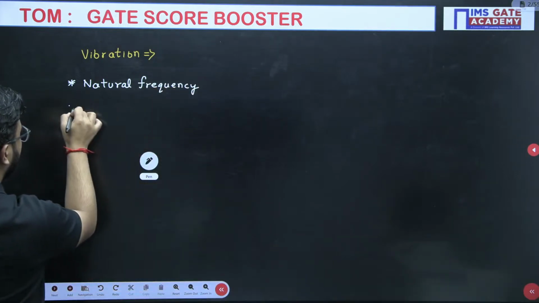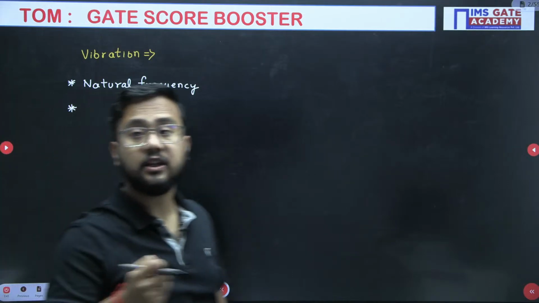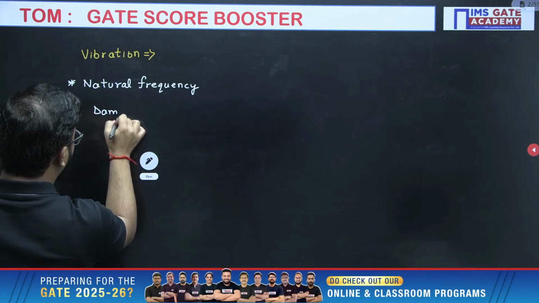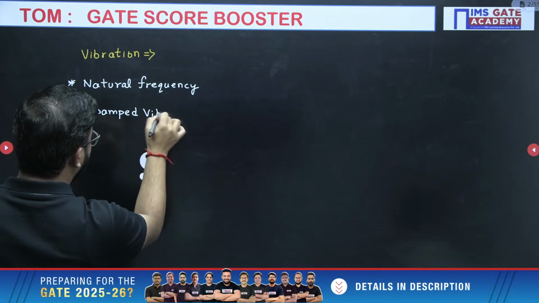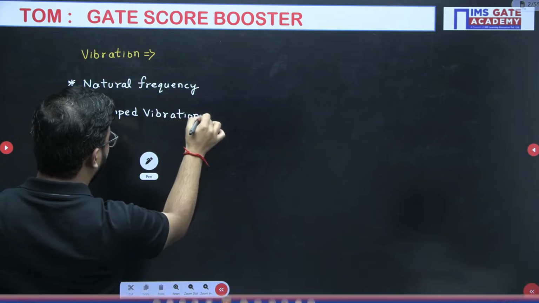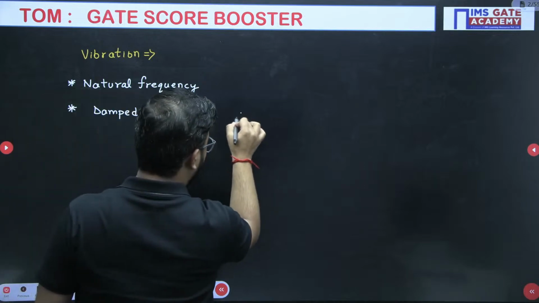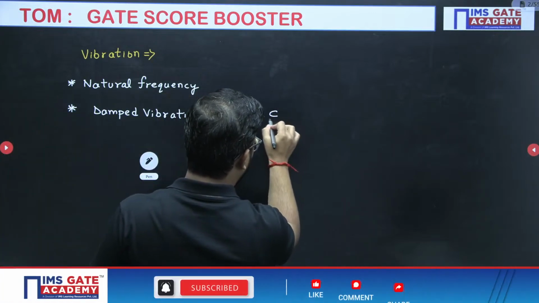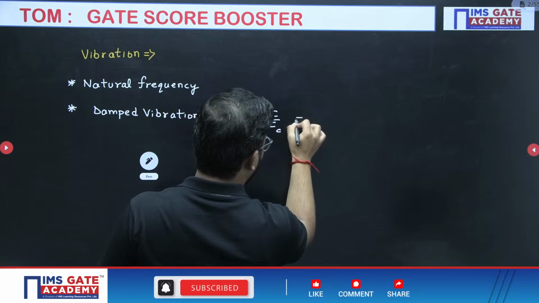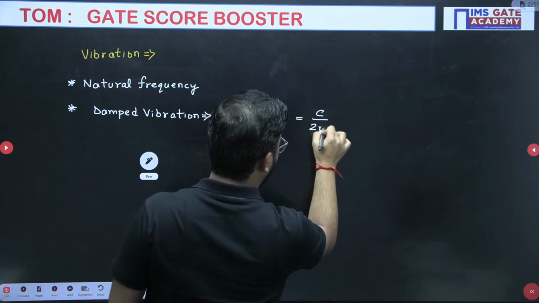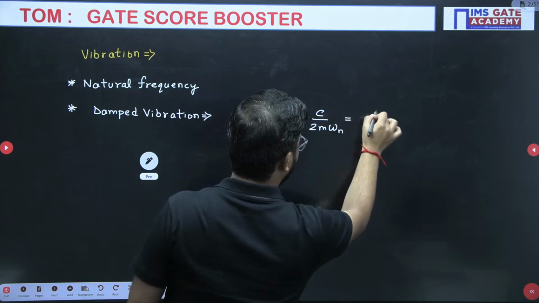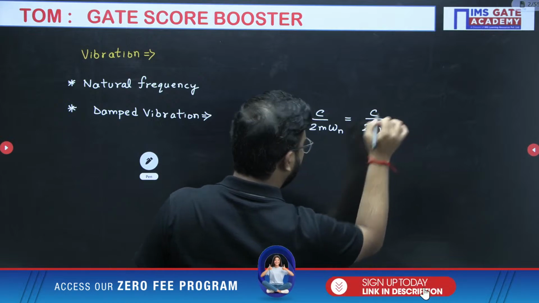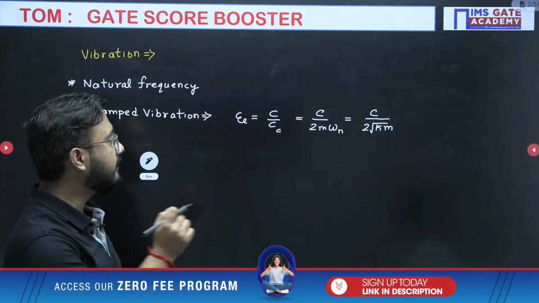Then you have simply the damped vibration cases, where you have a very important factor, that is damping factor, which is nothing but the ratio of damping coefficient divided by critical damping coefficient, which can also be written as C by 2m omega n, which can also be written as C by 2 into root k into m, like this. So it is a very important factor in the damped vibration case.